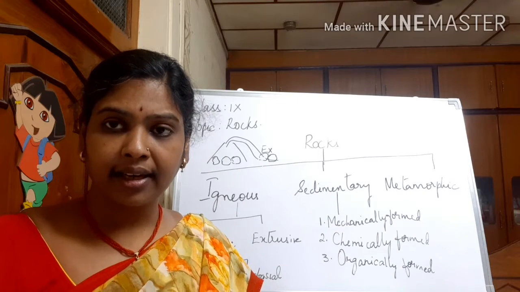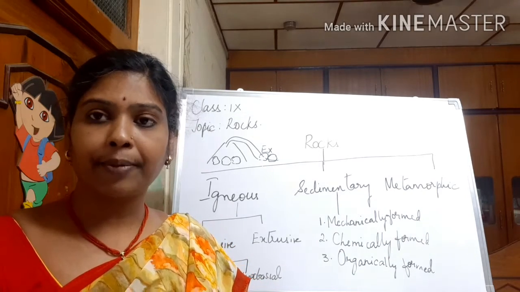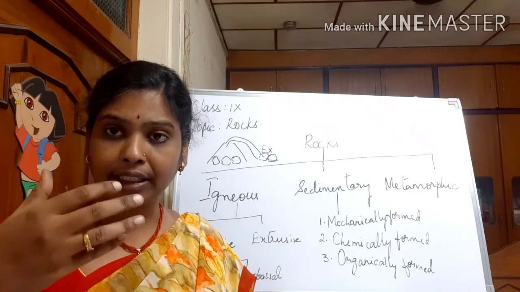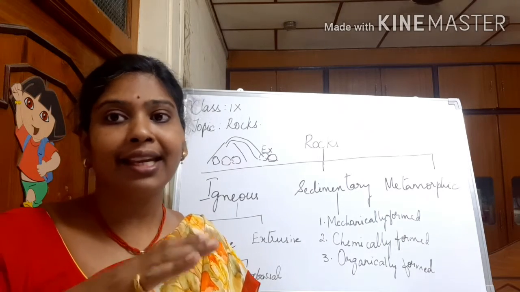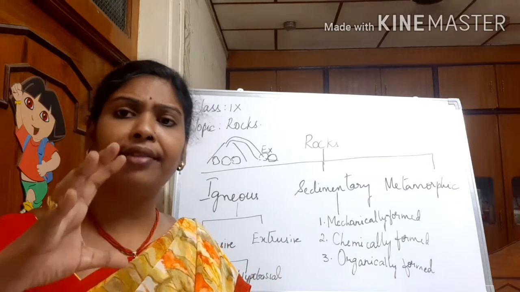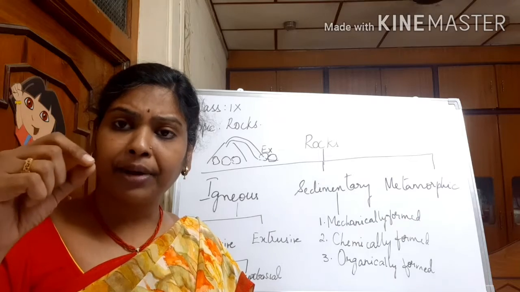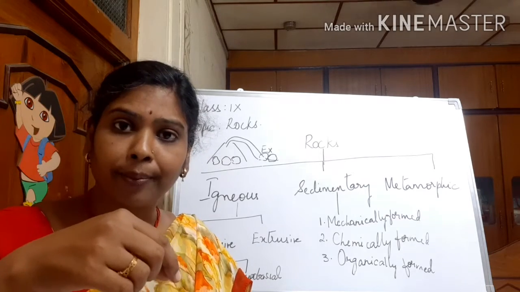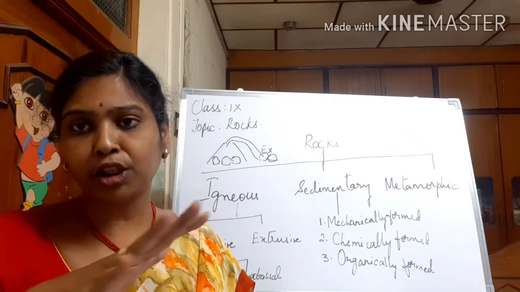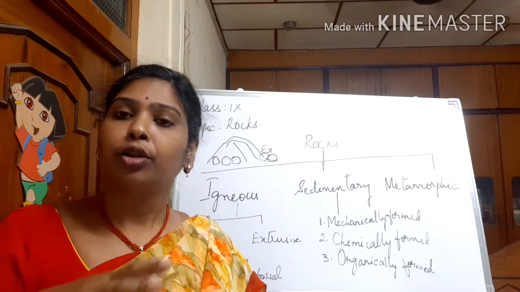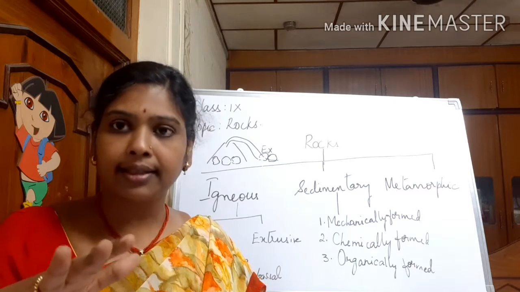Since these igneous rocks are primary rocks, the rocks which are formed first from volcanoes, these rocks are very hard and very impervious. Impervious means they do not allow water to go through them. No percolation of water, no absorption of water through igneous rocks.